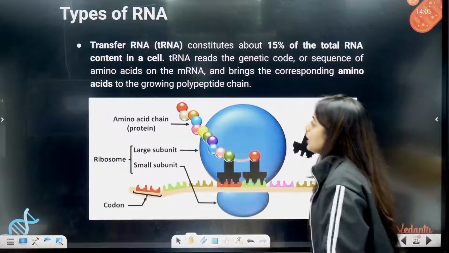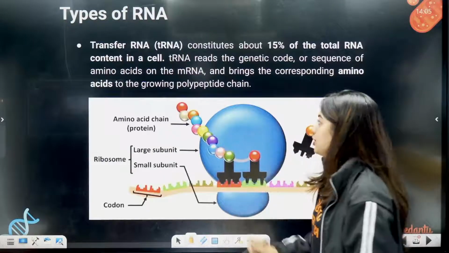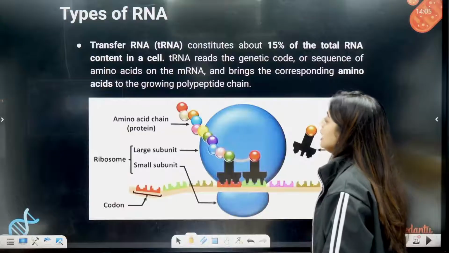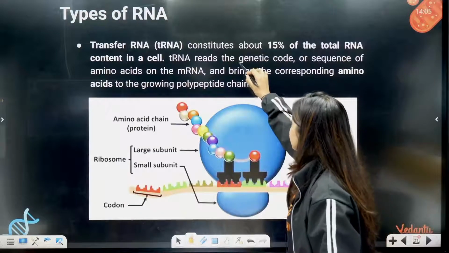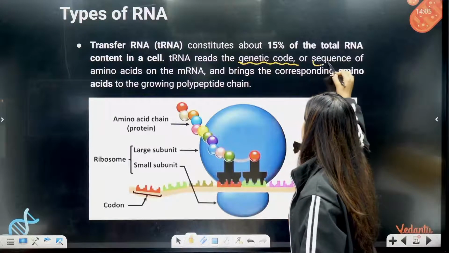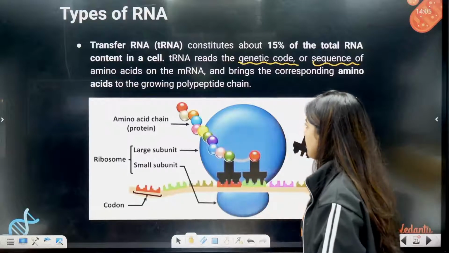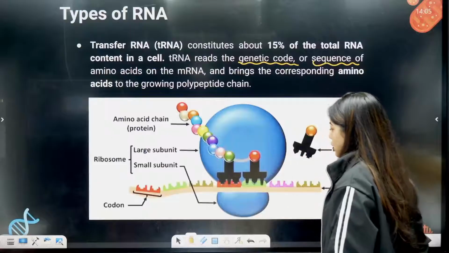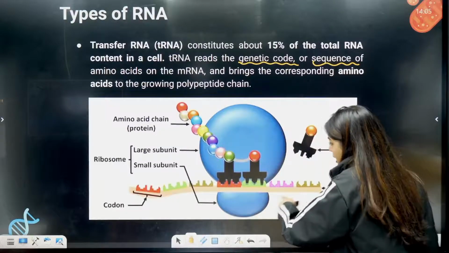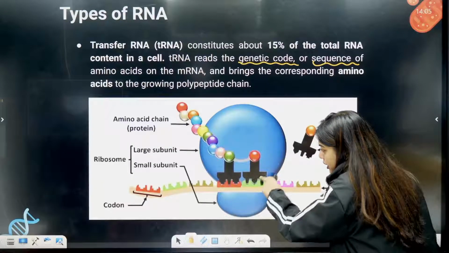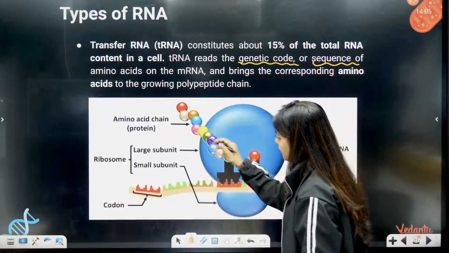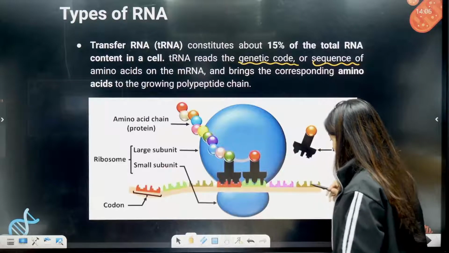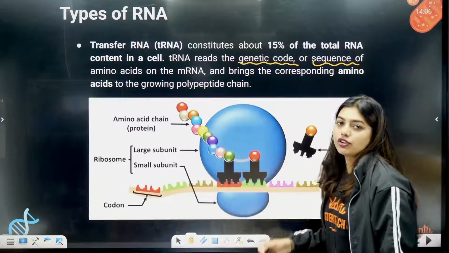Moving forward, transfer RNA, or tRNA, constitutes about 50% of the total RNA content in the cell. tRNA reads the genetic code, or sequence of amino acids, on the mRNA and brings the corresponding amino acids to the growing polypeptide. So students, look here, this is the mRNA. Can you see how they're coming and joining? They're joining, adding, making an entire polypeptide chain. So they are able to read this code which I cannot read.